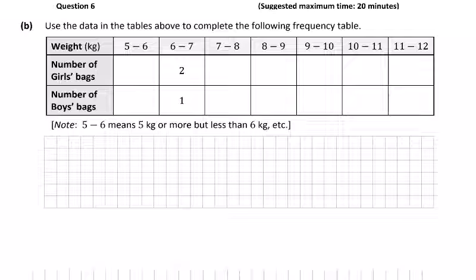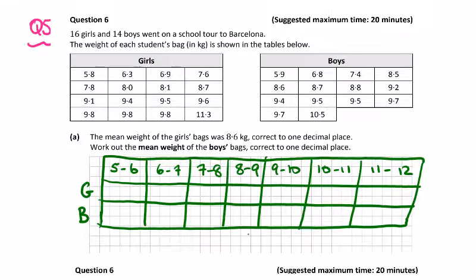Part B, we're asked to use the data in the tables above to complete the following frequency table. So it's weights in kilos, 5 to 6, so single interval kilos, all the way up to 12, just double check, and the number of girls and the number of boys. So let's look at the table again. Have the two things beside each other and then just check them off. So let's start with girls 5 to 6. There's 1 between 5 and 6. It has to begin with a 5, and that's the only one that begins with a 5. So there's 1 of them.